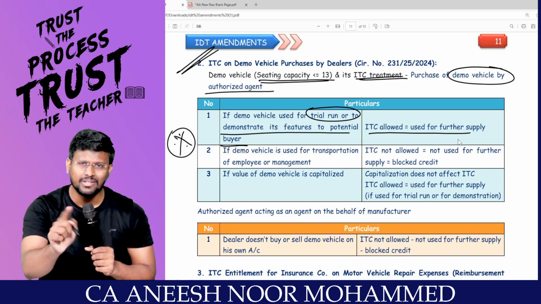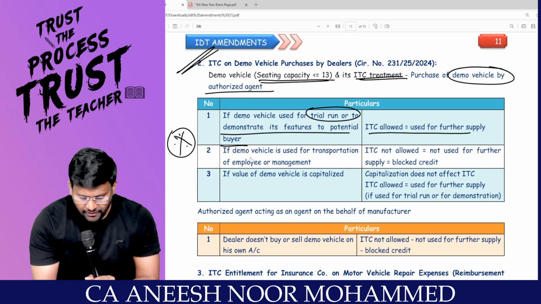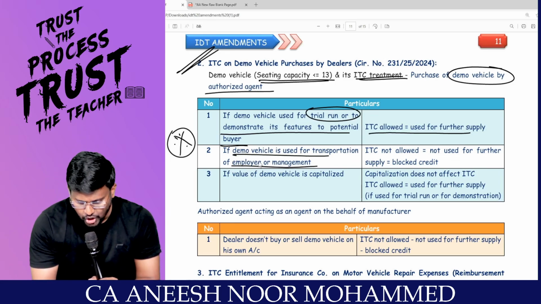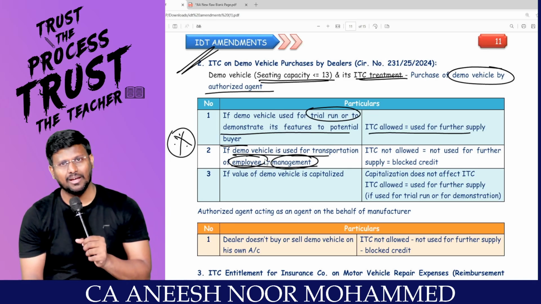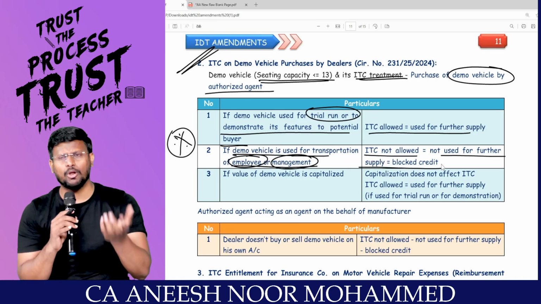Because of doing the test drive only, we are buying the main car. Hence that agent can take ITC. Sir, if the demo vehicle is used for transportation of employees or management, ITC is blocked. ITC is not allowed, not used for further supply, hence it's a blocked credit.